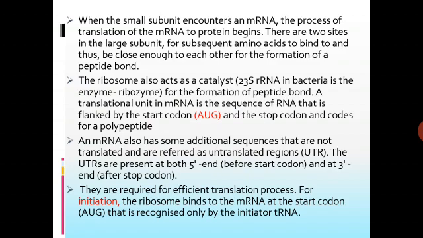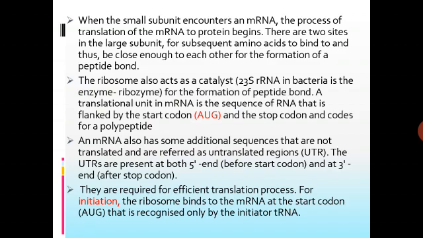A translational unit in mRNA is a sequence of RNA that is flanked by the start codon AUG and the stop codon, and codes for a polypeptide. An mRNA also has some additional sequences that are not translated, referred to as untranslated regions, UTR. The UTRs are present at both the 5' end and the 3' end. They are required for the efficient translation process.